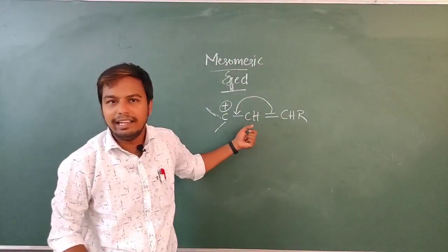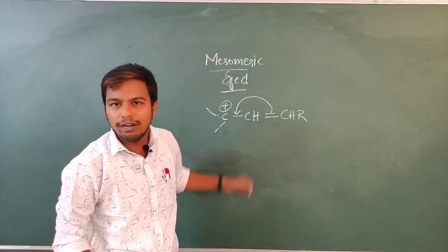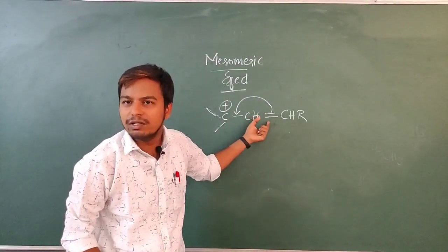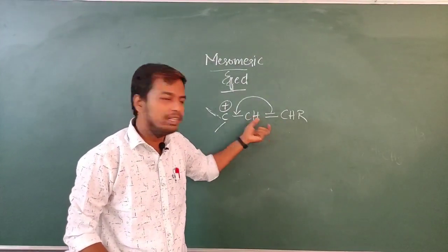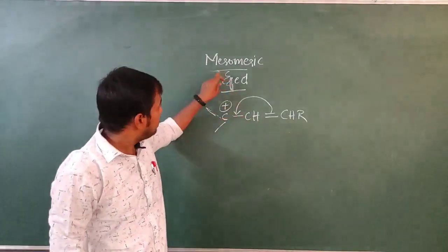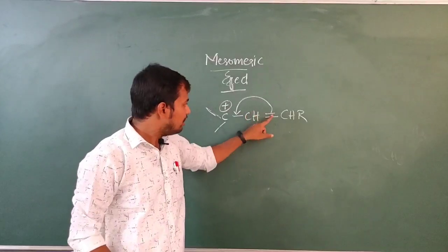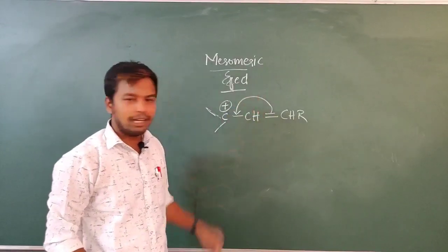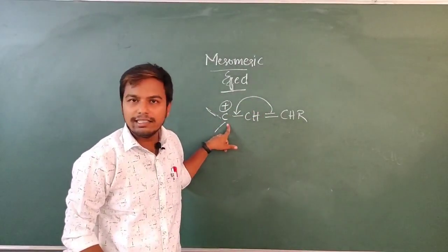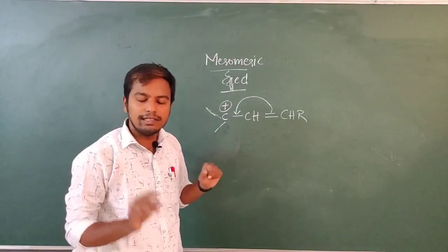Curly arrows indicate the electronic movement from one atom to another atom. Particularly in the mesomeric effect, curly arrows are used. If the electrons migrate from here to here, this carbocation is stabilized.